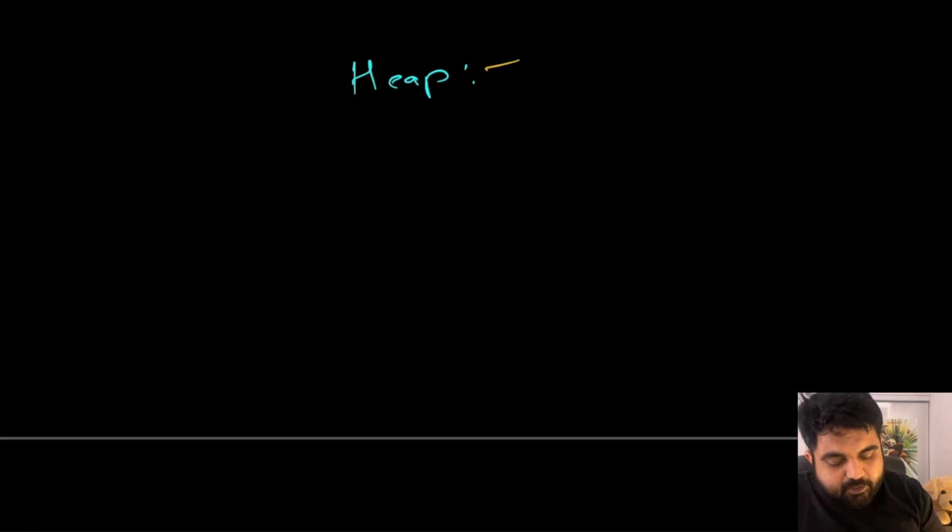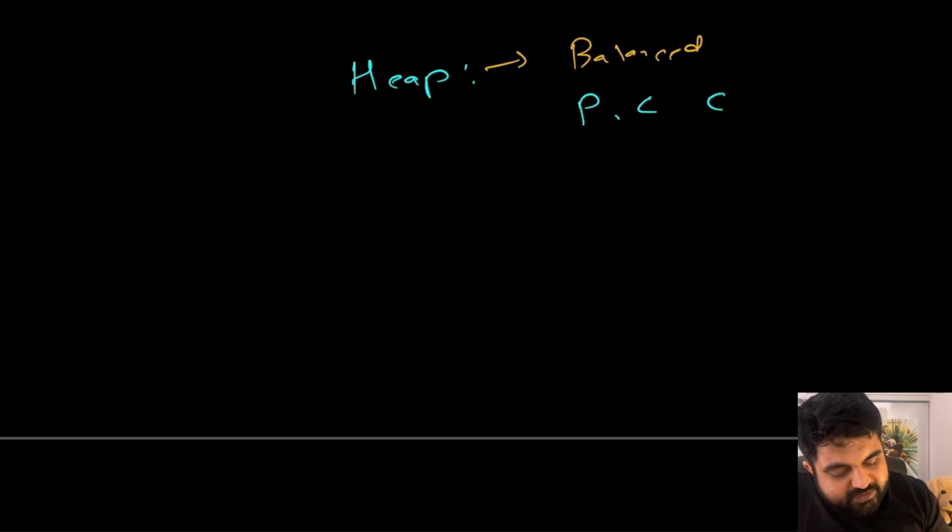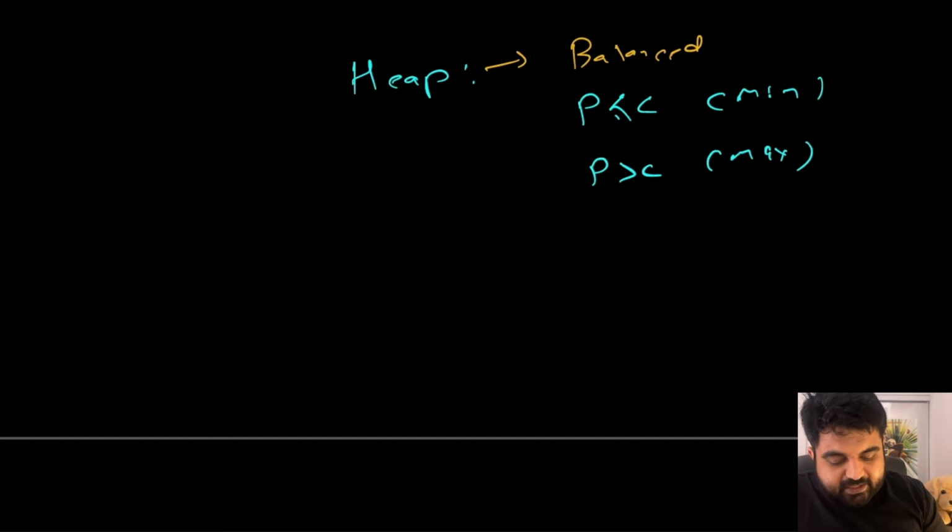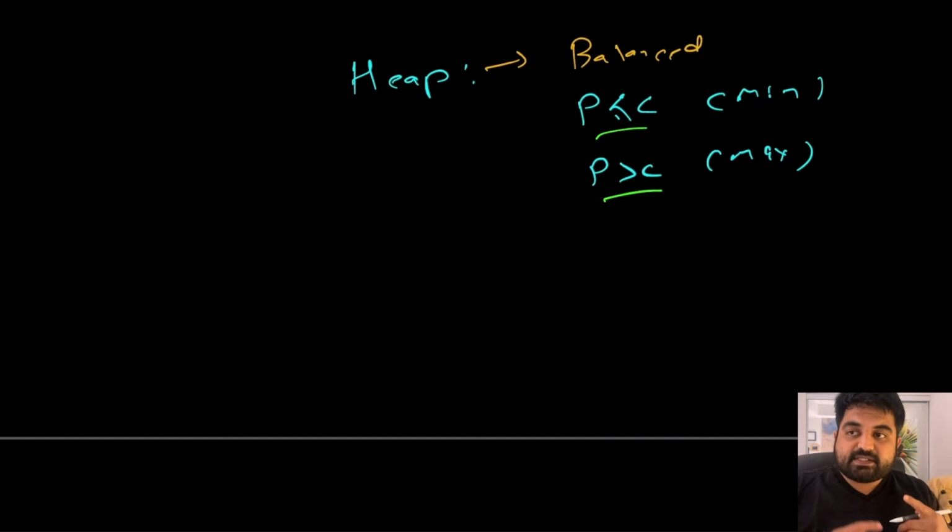We all know the properties of a heap. Number one, a heap is always going to be balanced, and second, a heap is going to have a parent child relationship. So if it is a min heap, then the parent is always going to be smaller than its child. If it is a max heap, then the parent is always going to be greater than its child. So let's try to understand conceptually how the implementation of a heap works.